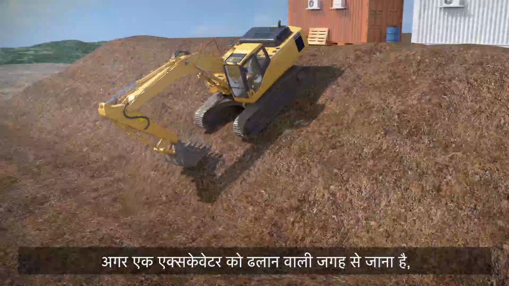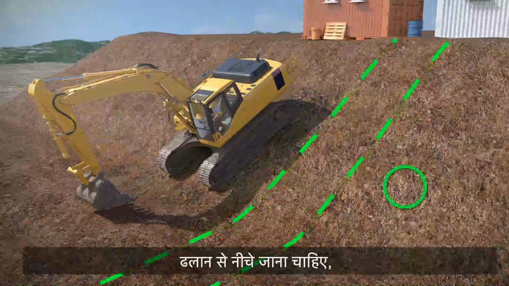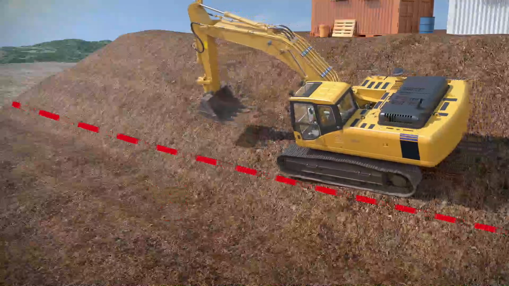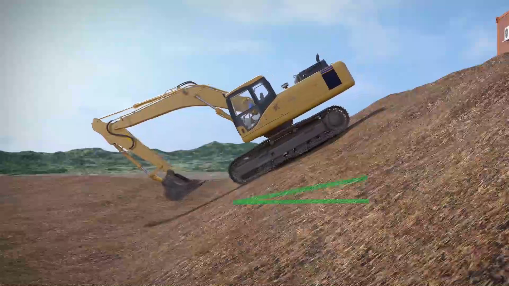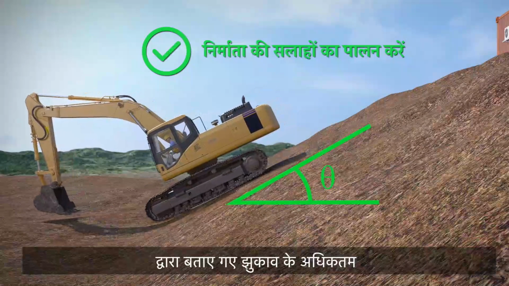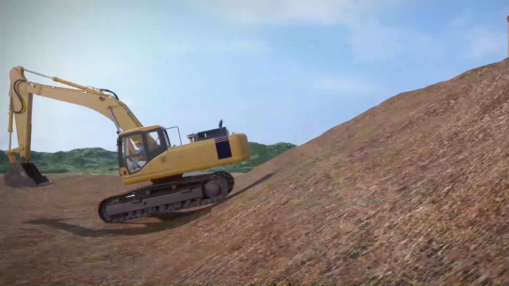If an excavator has to travel on a slope face, it must be driven straight up and down the slope at slow speed rather than traversing the slope. To prevent overturning, an excavator must not be driven on slopes exceeding the maximum angle of inclination as recommended by the manufacturer.